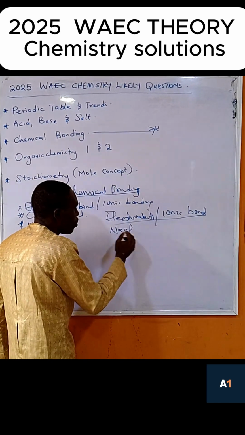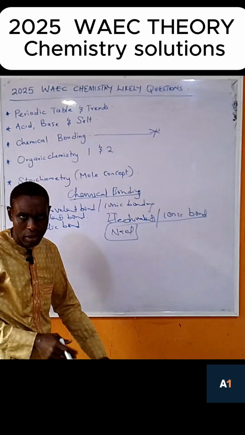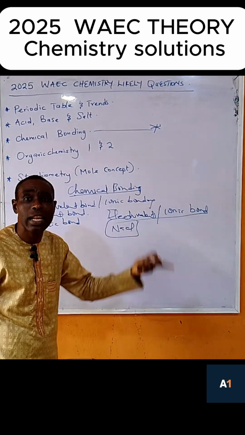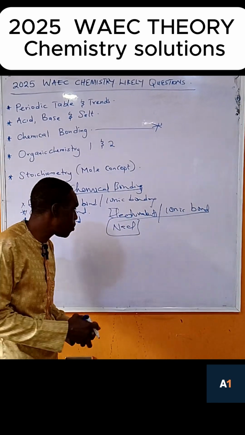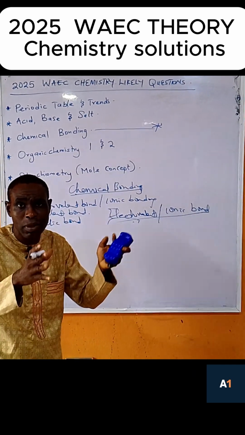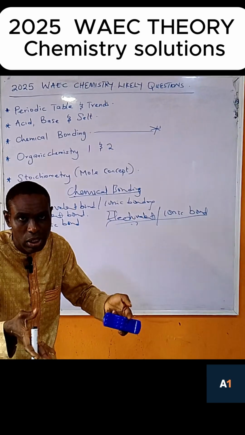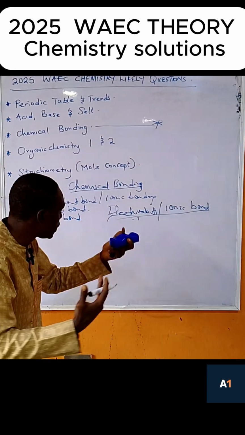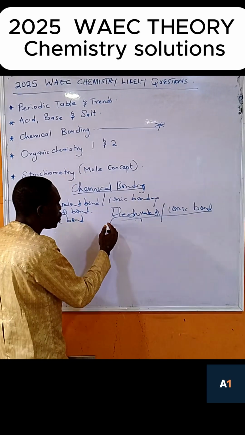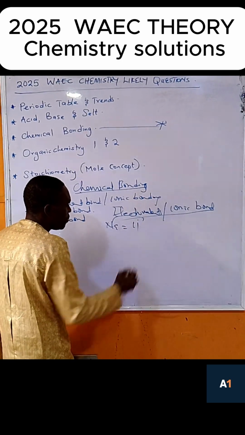Let's say when you have sodium chloride, it's a compound because it contains sodium and chlorine. How do we identify whether it's an electrovalent compound or a covalent compound? How does it happen? They can ask you to explain. After the explanation, they can also ask with a diagram. Now, if you look at this, sodium is 11.